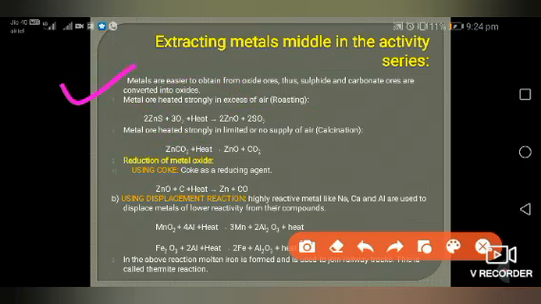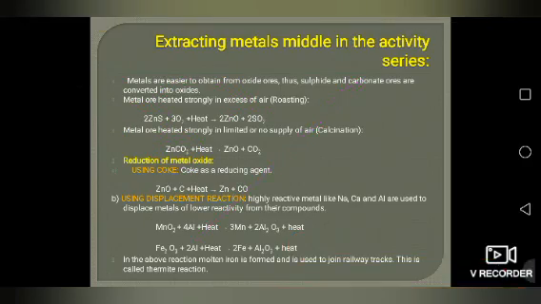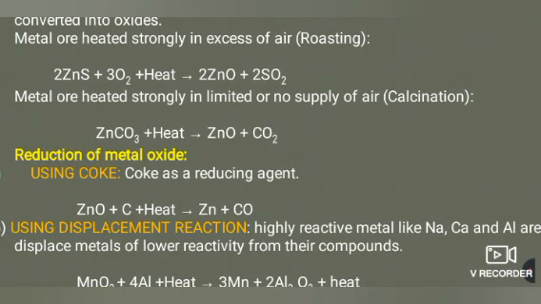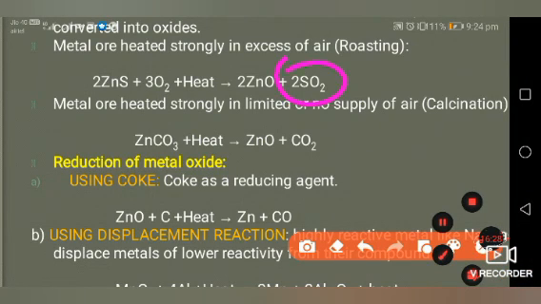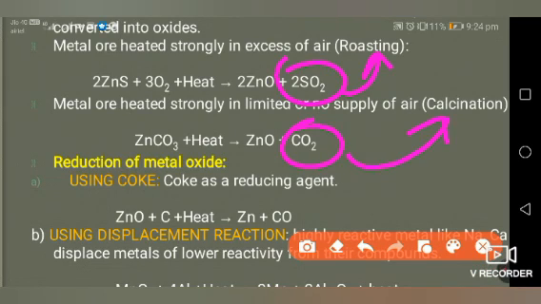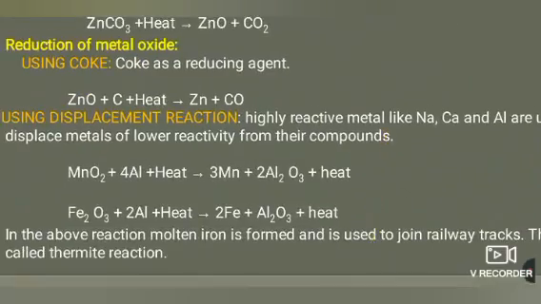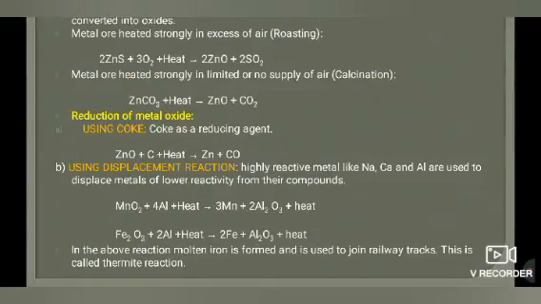Okay, so very carefully you see the reaction and just understand how the reaction is done. It is very simple. By oxidizing, we need to heat, and it will convert into oxides, from where we get sulfur dioxide and carbon dioxide. Sulfur dioxide in case of roasting, carbon dioxide in case of calcination. Reduction of metal oxide by using coke: zinc oxide will react with carbon and convert into carbon monoxide. This is also one of the ways. Displacement reaction is also sometimes used, where a highly reactive element can replace the least reactive.